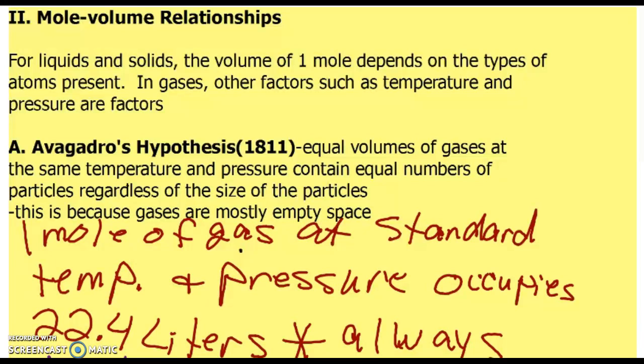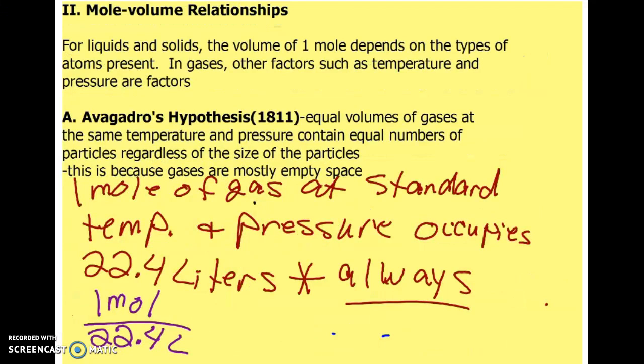And the magic conversion factor, or the magic number, is, ding, ding, ding: 1 mole of gas at standard temperature and pressure occupies 22.4 liters. Always, as long as it's at standard temperature and pressure. It doesn't matter what kind of gas it is. If you have 1 mole of gas particles and they're not under pressure, they will occupy 22.4 liters. And because we know that to be true, we can use that as a conversion factor.